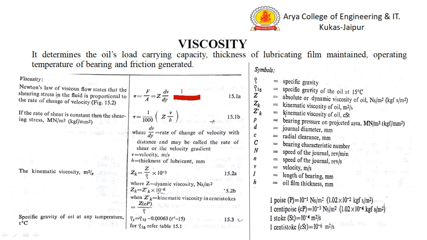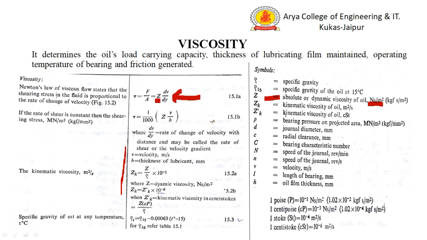This is shown in this equation: shear stress tau in fluid is directly proportional to dV by dy. Here Z is the absolute viscosity of the oil, whose unit is Newton second per meter square.